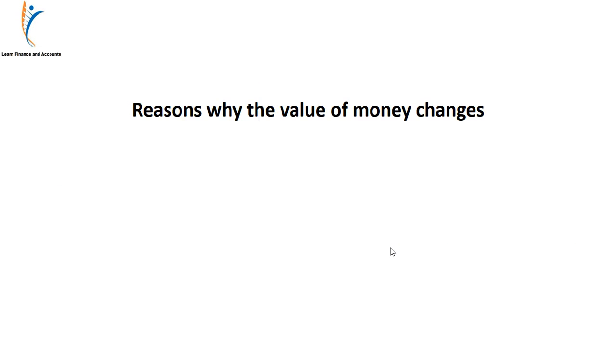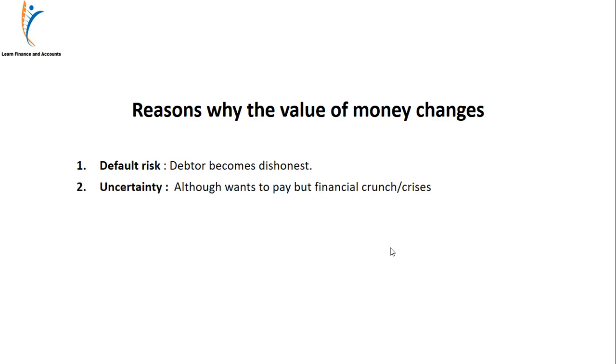Reasons why the time value of money changes. See, value of money changes with time because of many reasons. Some of these are given below. The first is default risk. What is default risk? This means that the person who has taken a loan or the person who has to return money has become dishonest. He does not want to pay. So, this is called default risk.